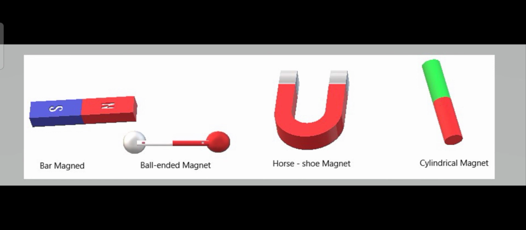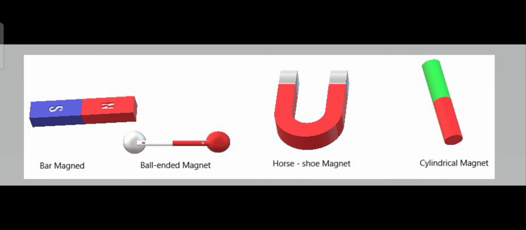The first one is bar shaped, so it is named a bar magnet. In the second one, you can see there are balls at both ends, so it is known as a ball-ended magnet.